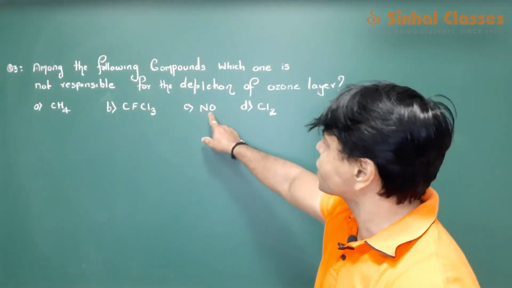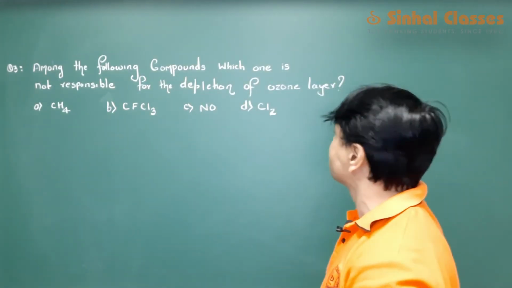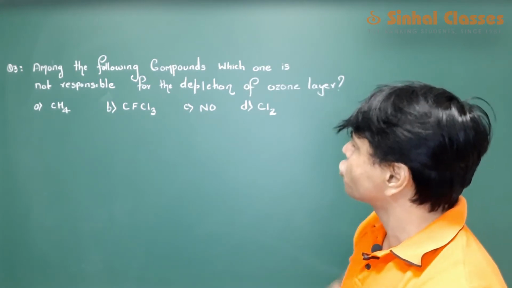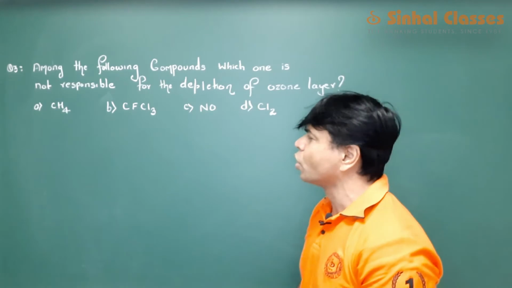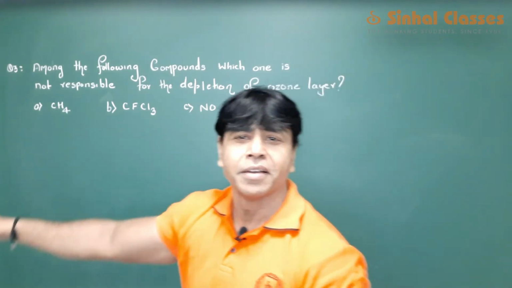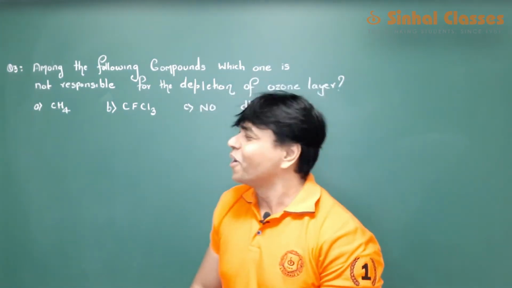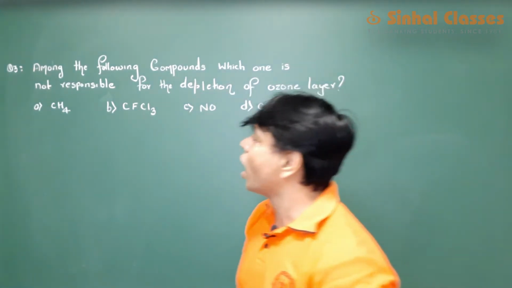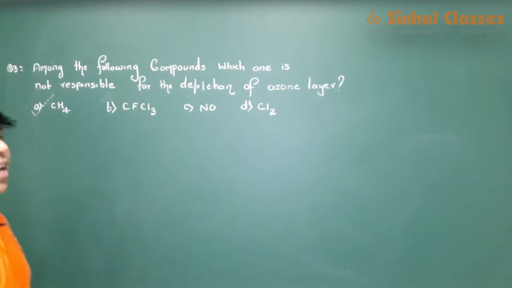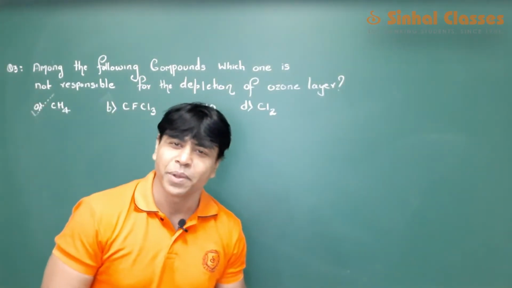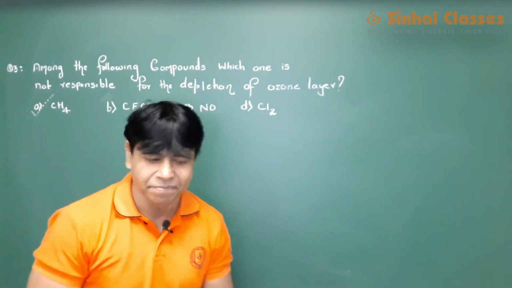Nitric oxide also causes depletion of ozone. Trichlorofluoromethane also causes depletion of ozone. Oh, methane. Methane does not cause depletion. So your answer for this question is A, methane. Direct answer.